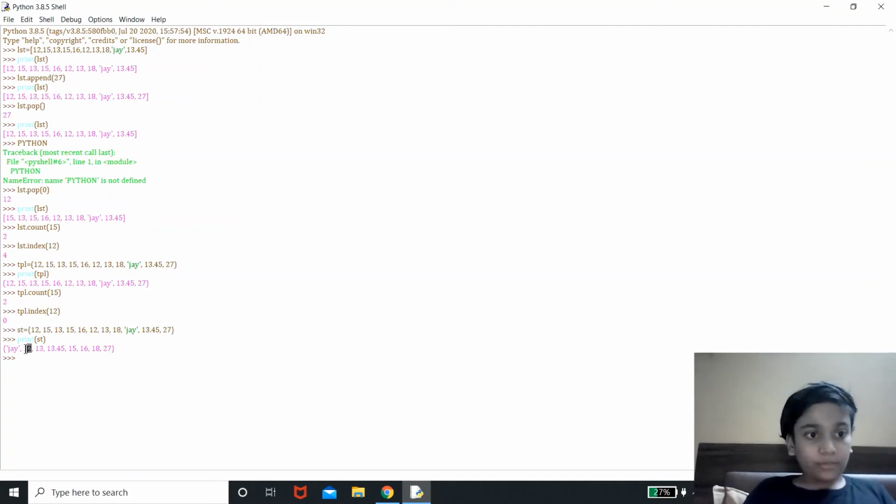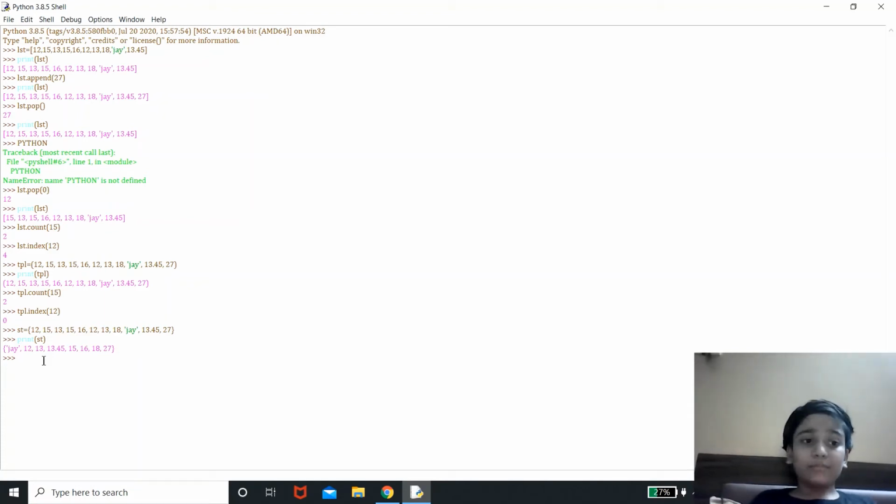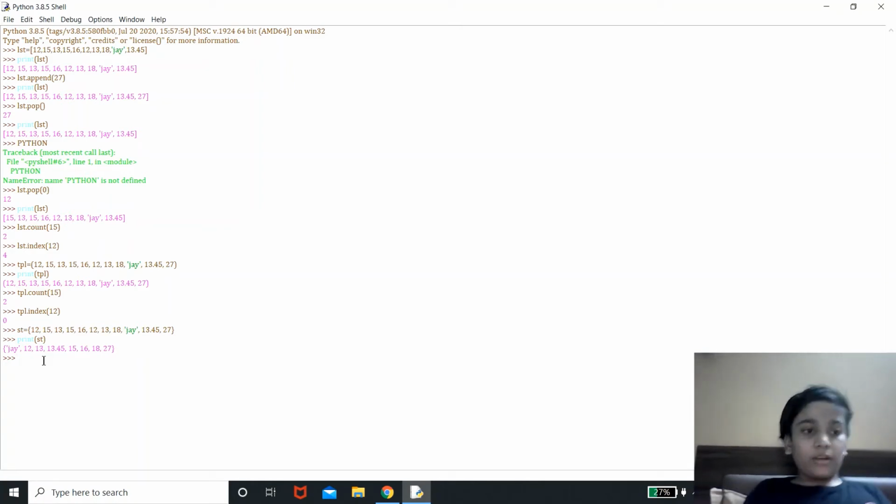This means sets do not allow duplicate characters, and the order does not remain the same. It keeps changing. Now let's try some built-in functions.